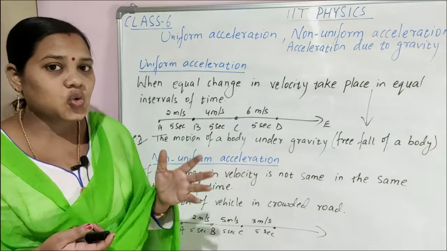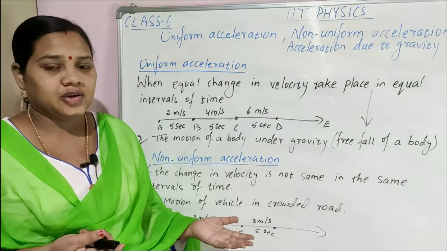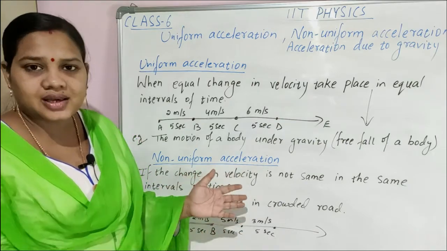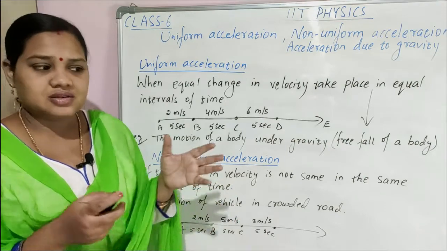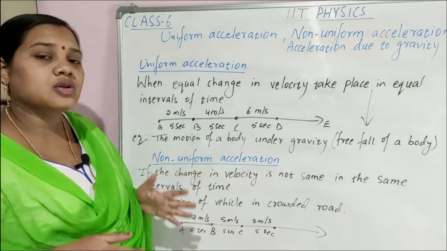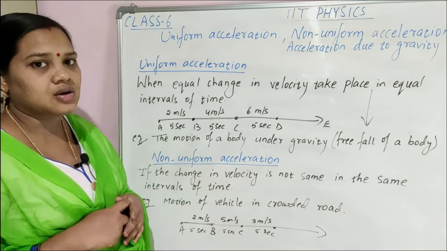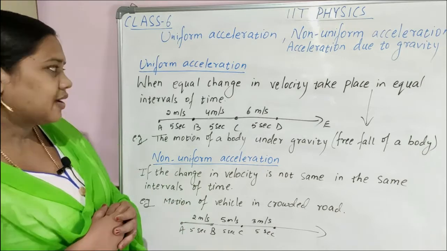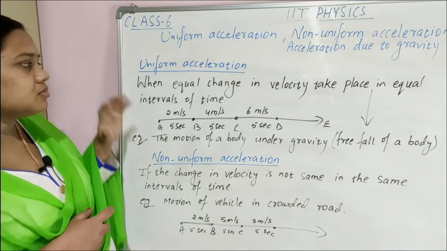Example: your movement on a crowded road. If the place is clear, you can go fast. If the place is not clear, you will become slow. That is non-uniform acceleration. Change is there but not constant. I hope you understood, children.